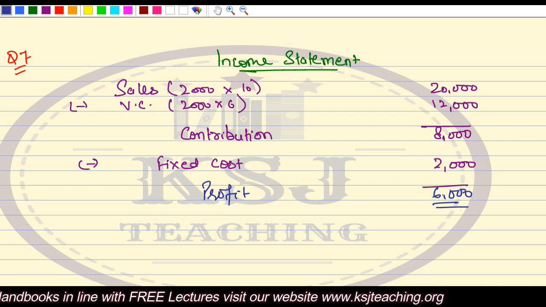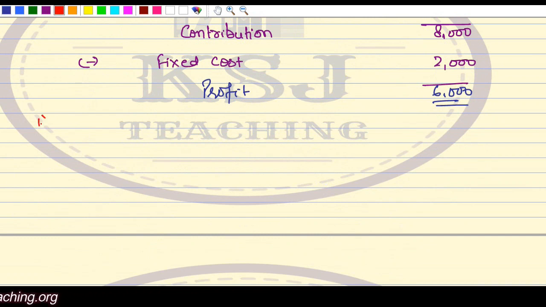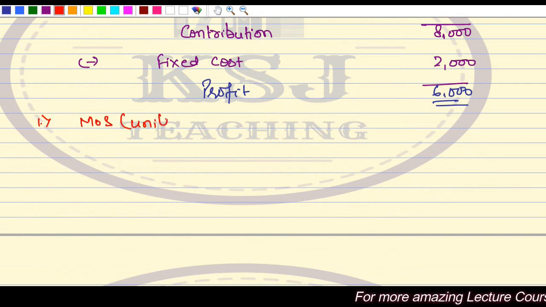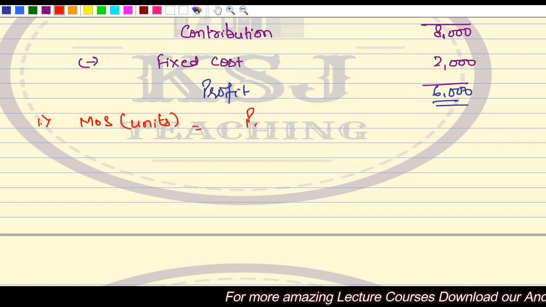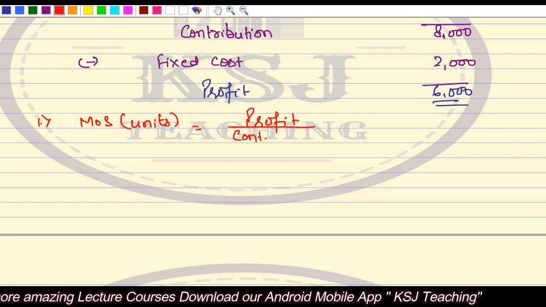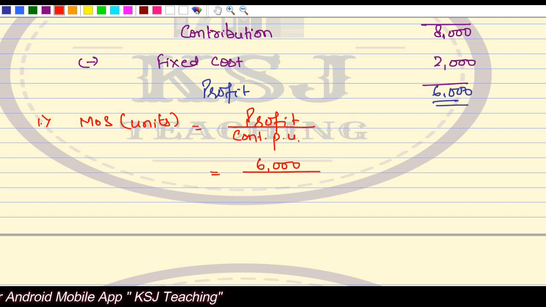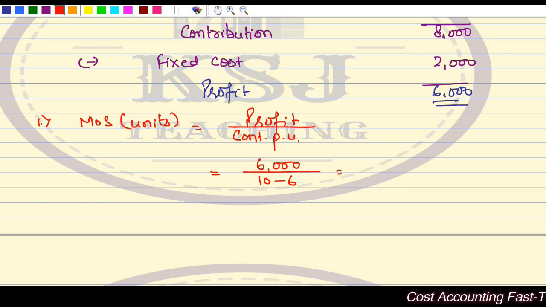Right? So you get a profit of 6,000. Now you can calculate easily the margin of safety in units or anything that you want to calculate, right? So first thing that you want to calculate is margin of safety in units. So margin of safety in units is profit divided by contribution per unit. So profit is 6,000, contribution per unit, selling price is 10 minus 6 variable cost, right? So this is 1,500 units.